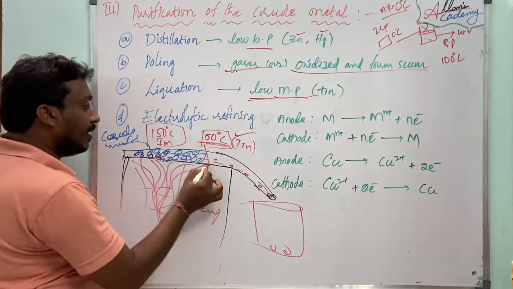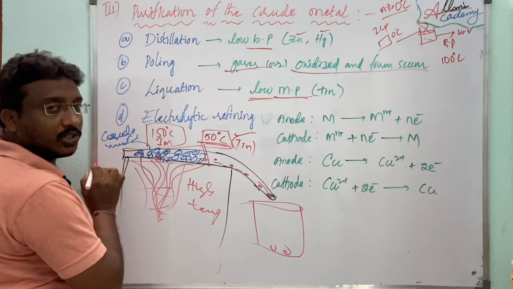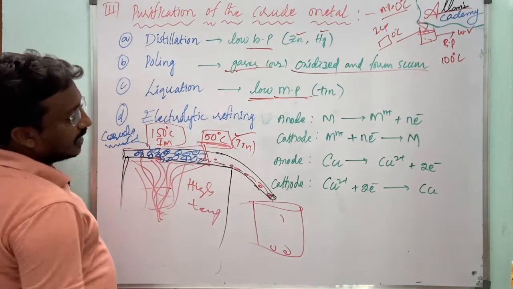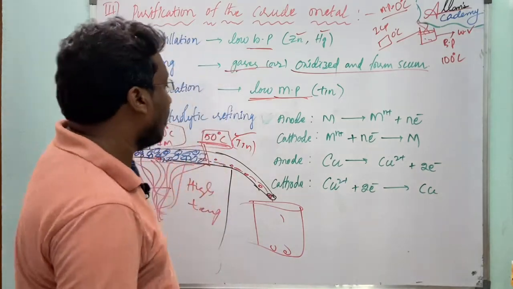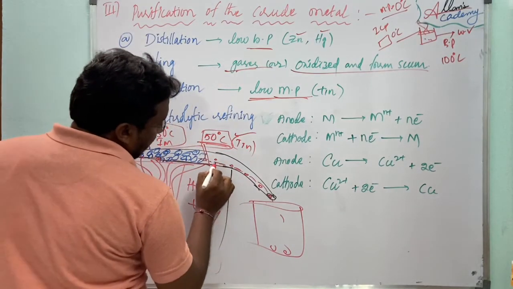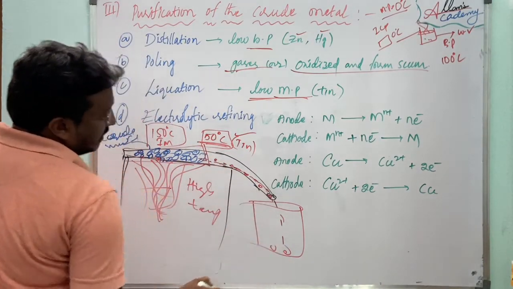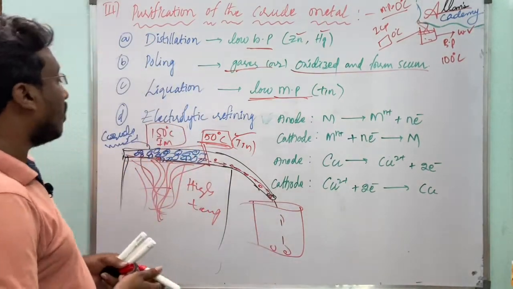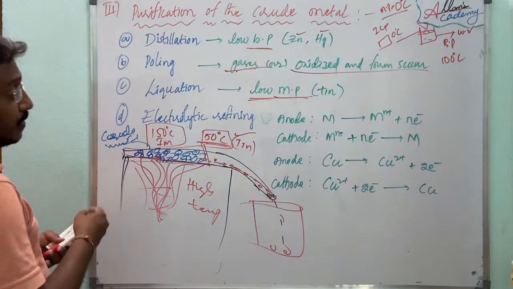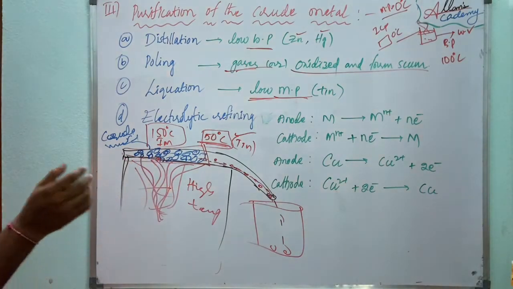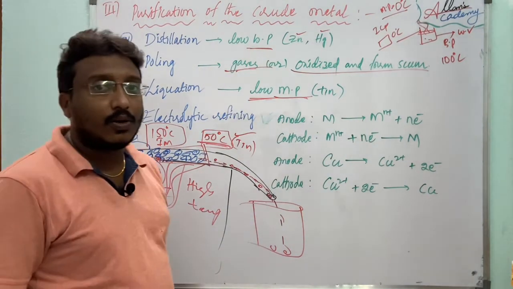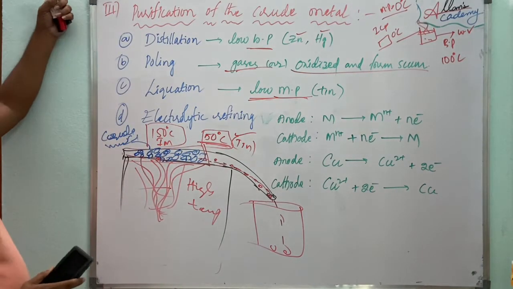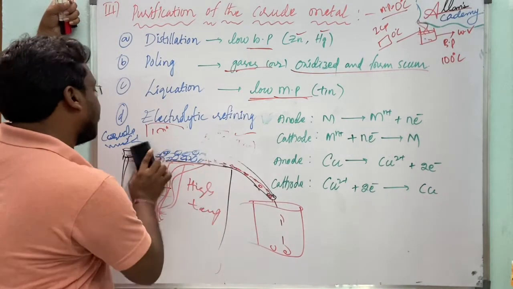So the impurities stay in solid form, and the metal turns into liquid form, and due to the sloping surface, the metal is collected drop by drop into the container. So in this case, the pure metal should have a low melting point. This is one of the methods of refining.